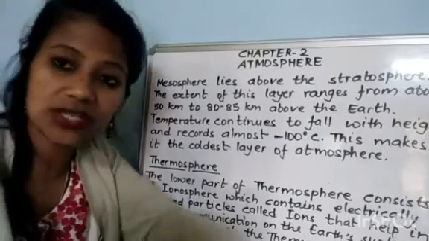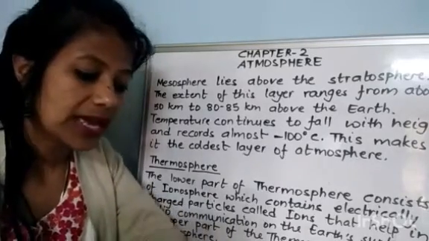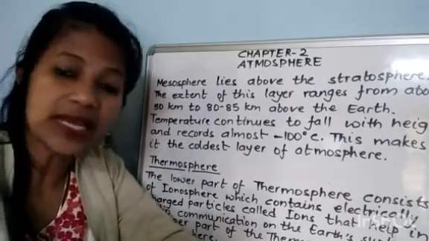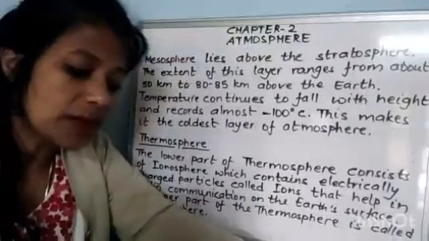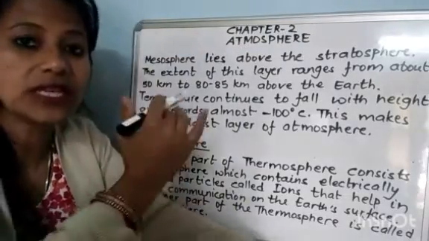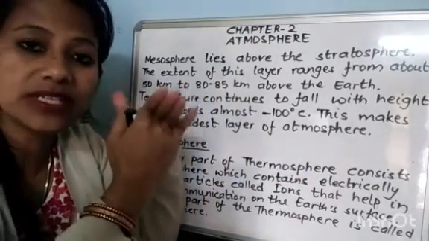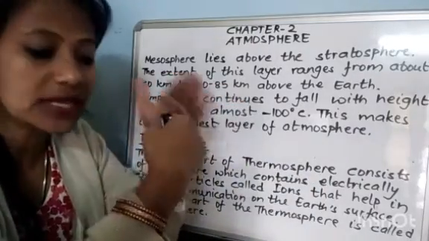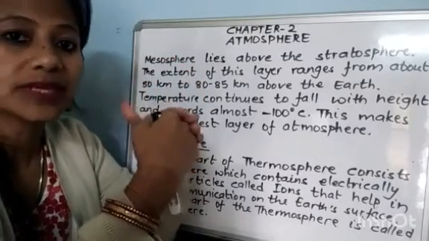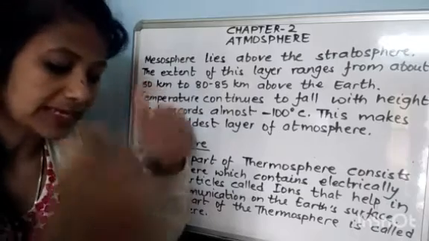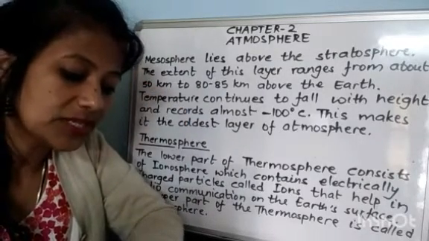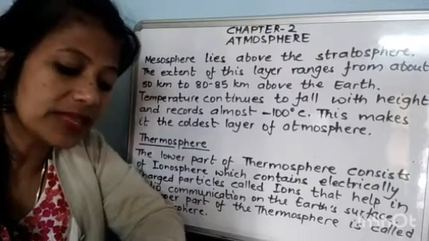Some more features are there. It is believed that the layer experiences certain air motions. The upper limit of mesosphere is known as mesopause. After this, which layer starts? After mesopause, thermosphere layer starts. Beyond this layer, the air temperature starts increasing with height.